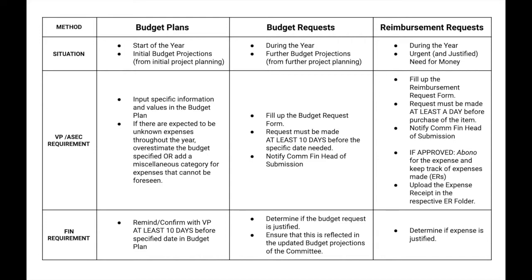And the last is the reimbursement request. These happen during the year and it's only for urgent and justified needs for money. So, yun, if it happens less than 10 days before the project or the event that you would need a specific amount of money, you would have to submit a reimbursement request, and if it is approved, you would have to spend for this expense first and be reimbursed later on. So now let's go in depth.